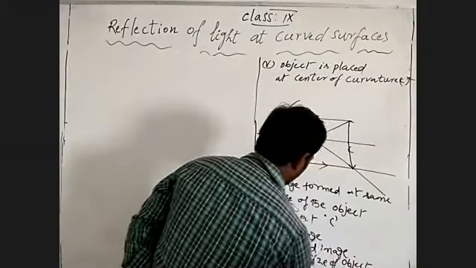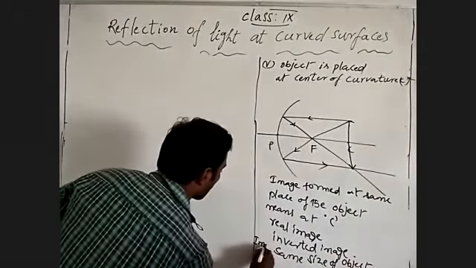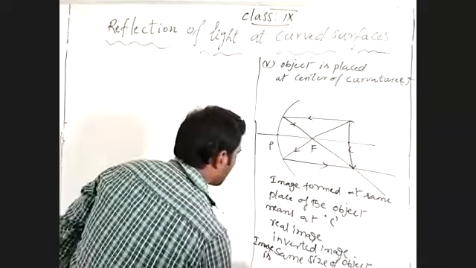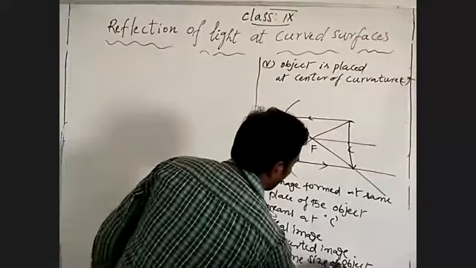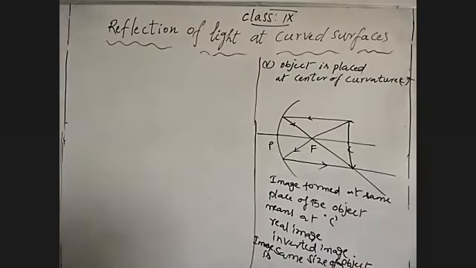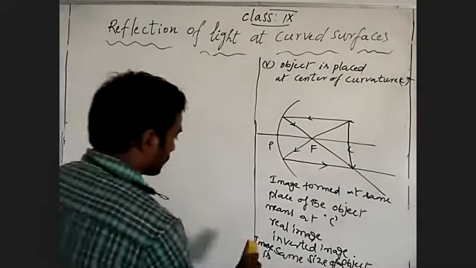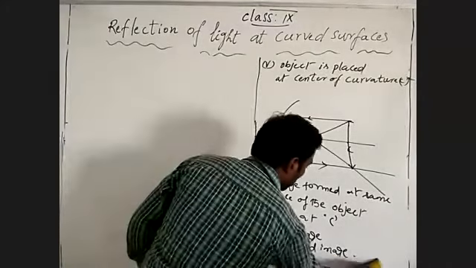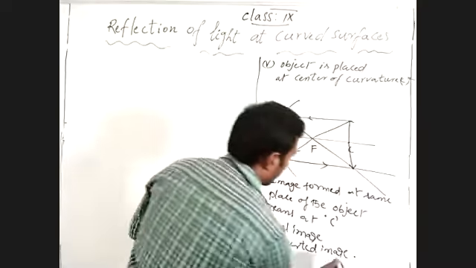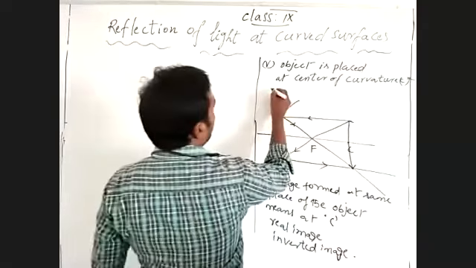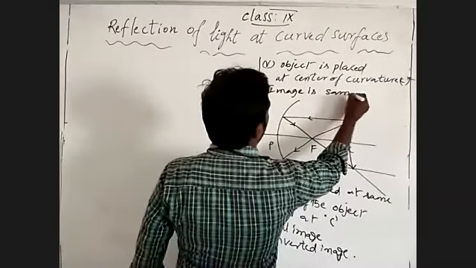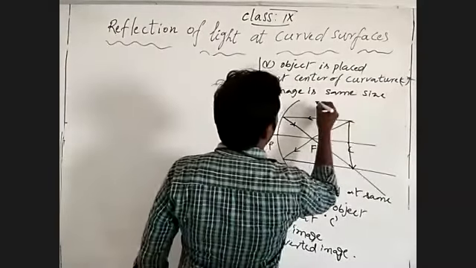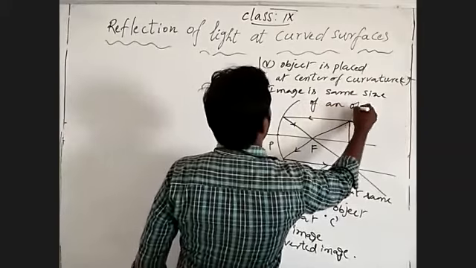object means image is the same size of an object. What I'm saying to you, inverted image, here image is the same size of an object.